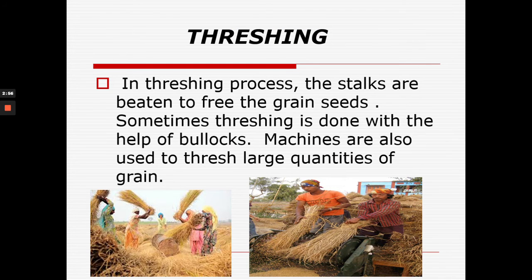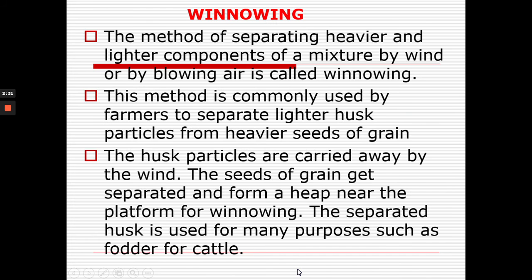Next is the threshing method. In the threshing process, the stalks are beaten to free the grain seeds. As you can see here in the pictures, women are beating the stalks over this drum so that the seeds are separated out. Sometimes the threshing is done with the help of bullocks. Machines are also used. Here these persons are doing this threshing process with the help of a machine, that is the thresher machine.